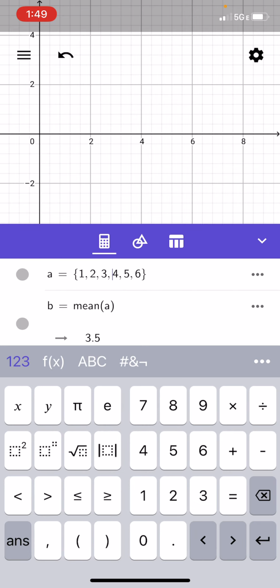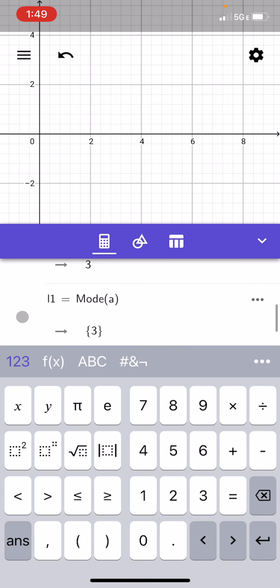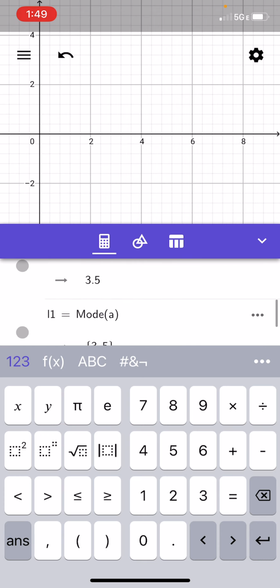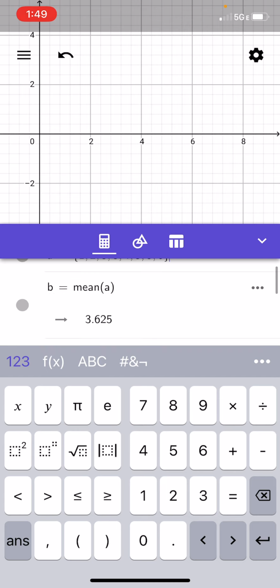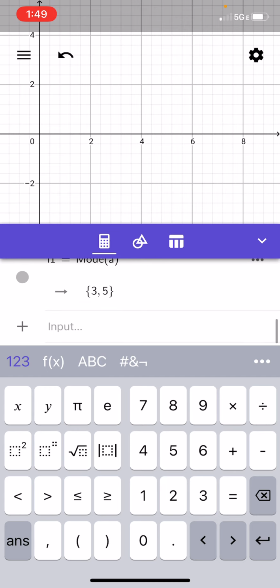But I could easily go up here and maybe modify my list. Let's say my list had 2 3s in it. When I press enter, my mean's going to change, my median changes, and now I actually have a mode, which is 3. Let's see, if I add in another number, maybe another 5, again mean and median are going to change, and now on mode, it's going to list 2 numbers because both 3 and 5 show up more than one time. They both show up twice, so they're both considered mode.